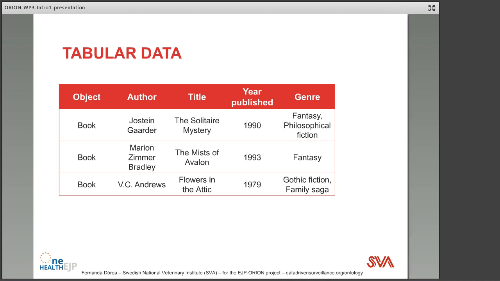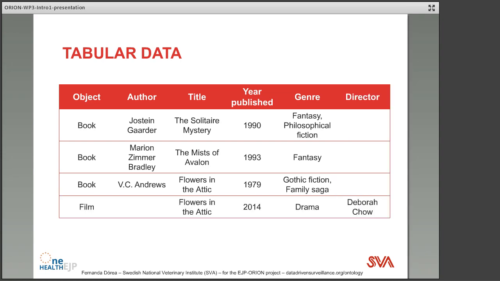Let's start looking at data in a simple tabular format that you may be used to handling every day. So I created here a table, a spreadsheet to enter information about books, and I added the columns that I thought were appropriate for that: author, title, year published, genre. One of the limitations of tabular data is that the tables or the spreadsheets are only useful in one specific context or for a specific object.